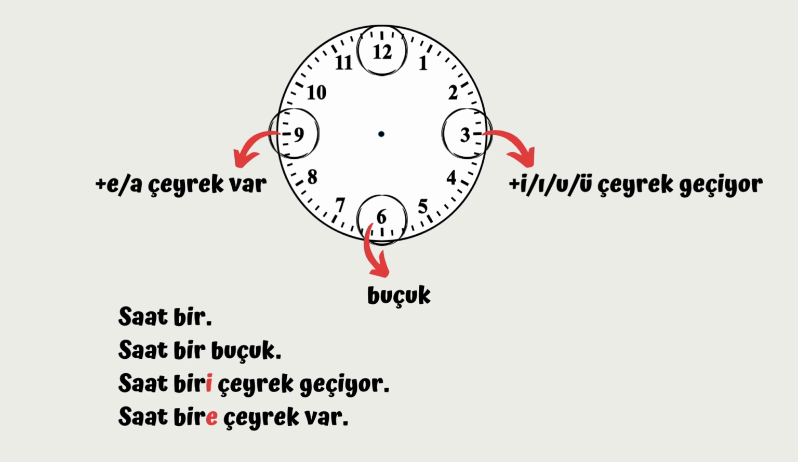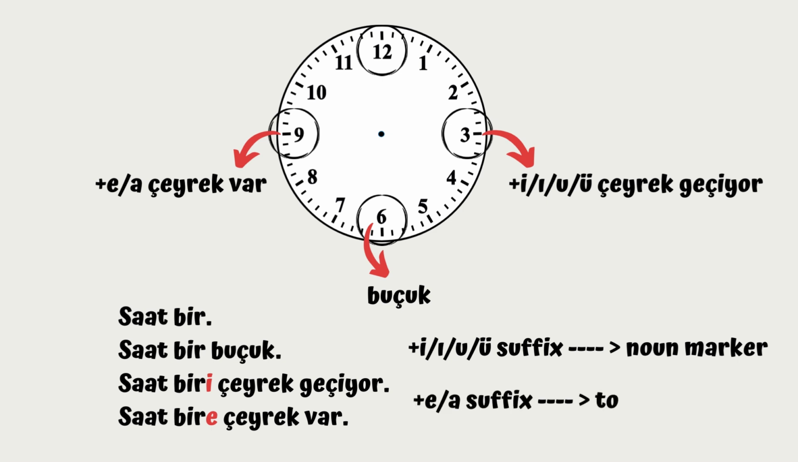Okay, I have to tell you this. So I, U or Ü suffix, we're gonna see this a lot. It's actually a noun marker. And E or A suffix, which means literally "to". So there's a quarter to 1. So this is why we need E or A.